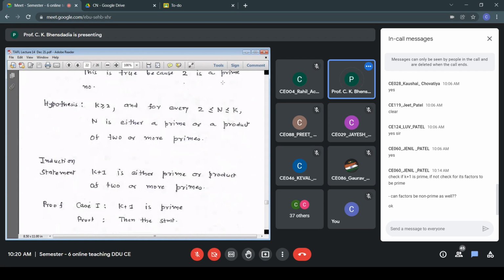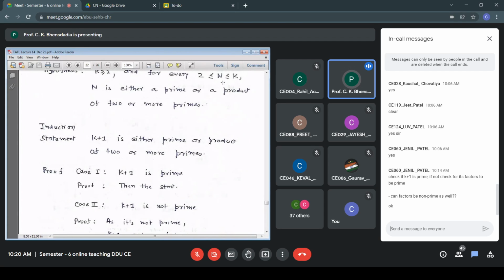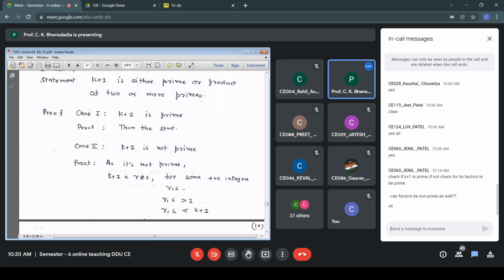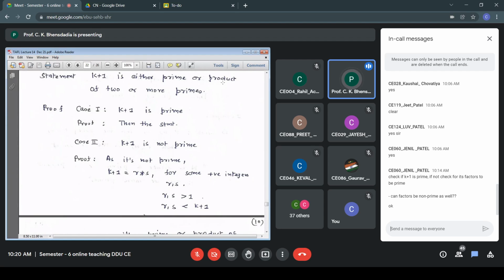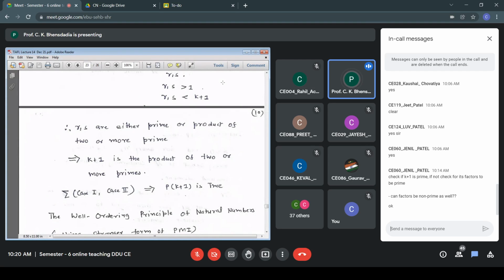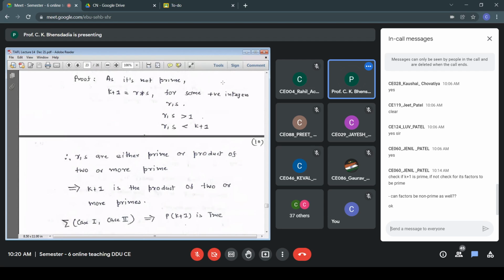And once we have the statement true for the entire range, we can say r and s are individually prime or products of primes. Therefore, k plus 1 is a product of primes in the second case. Nothing to be proved in the first case. Combining case 1 and case 2, that is my statement P of k plus 1. So that completes the proof. Is that clear?